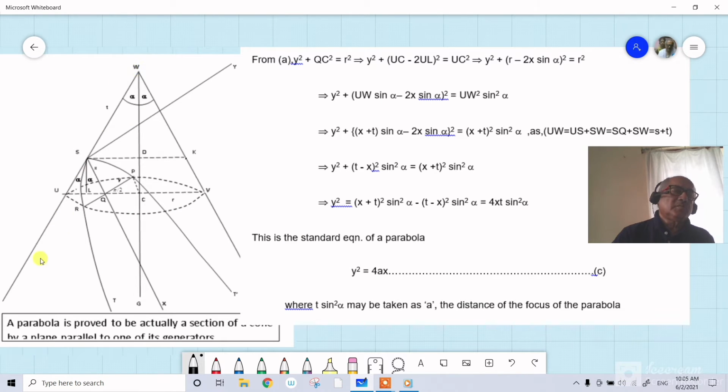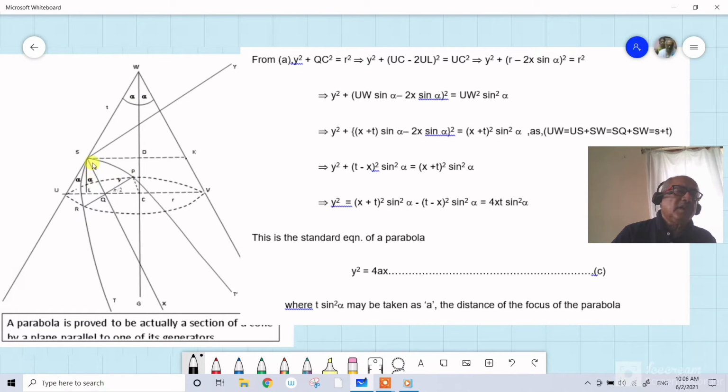We have drawn the cone like this, and we take a plane perpendicular to the screen, and this plane is parallel to UV or WV or WK, which is a generator of the cone, and a curve is generated, TST dash, where at the point S you set up a rectangular orthogonal Cartesian coordinate system, Sx and Sy, and let P be any other point of this curve of intersection.